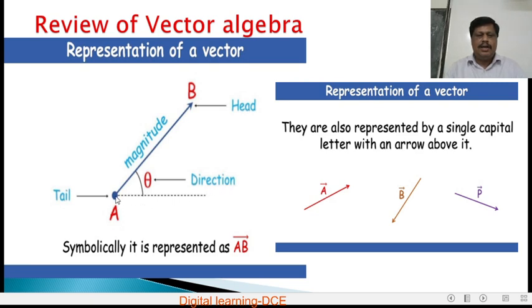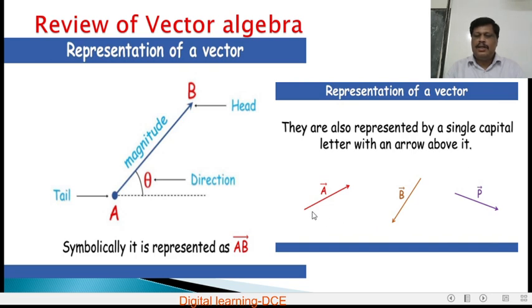So here AB represents a vector, A represents the tail and B represents the head. This A also represents the initial point, and this is symbolically represented as vector AB. They are also represented by a single capital letter with an arrow above it.